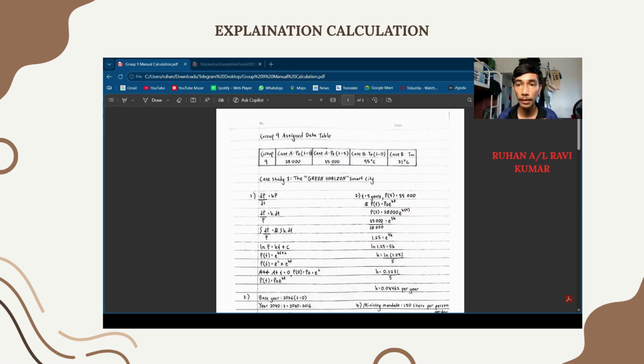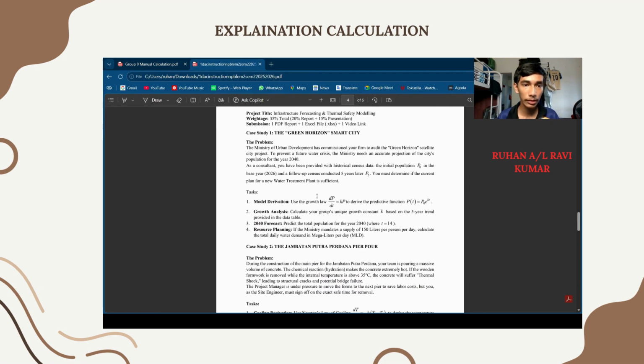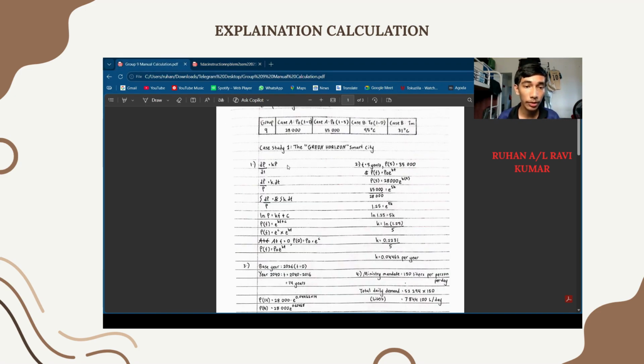Now I'll be talking about the manual calculation and Excel file. For our group 9, this is our data. Case A, P0 is 28,000 and P5 is 35,000, while for case B, T0 is 95 degrees Celsius and Ts is 31 degrees Celsius. These are the questions for case 1. We have to use the growth law dP/dt equals kP to derive the prediction formula P(t) equals P0 e^(kt). This is how we solve it to get the answer.